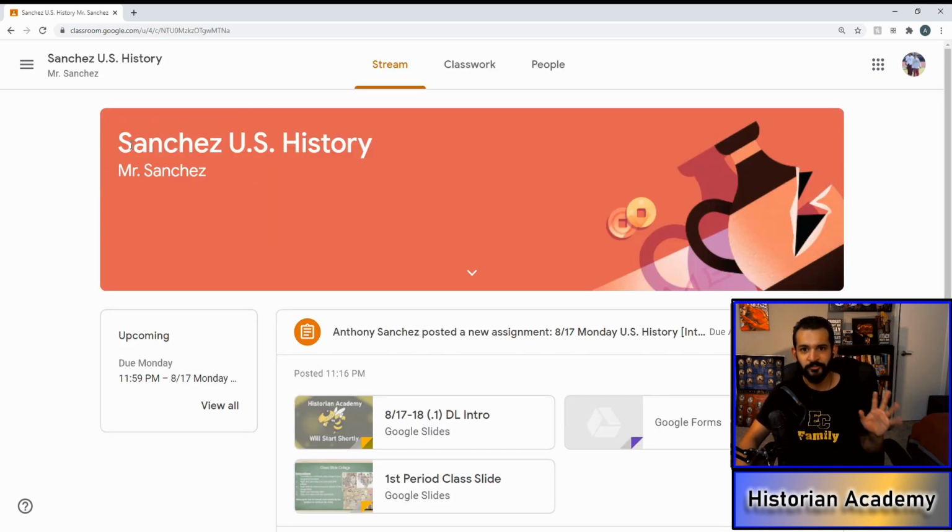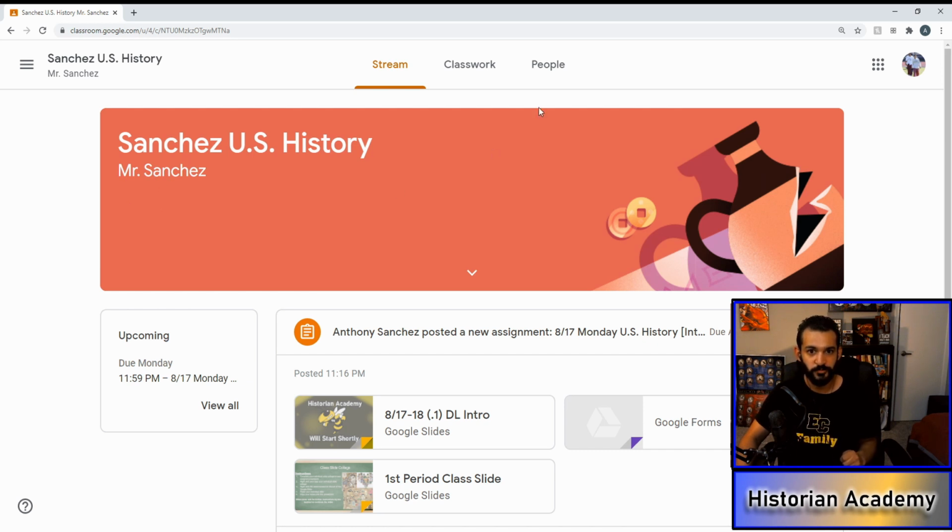Now, something I want to point out here on the very front of the page. If you're synchronous, you already figured this out. If you're asynchronous and want to do synchronous one day, you may need to pay attention. Under here, this is a dummy account, so it's not there. But under here, you'll see a link, and that will take you to the Google Meets, our live streaming session of class for the time that you're supposed to be there. Now, there's also going to be a resource section in the classwork where all the different classrooms with all the different live stream links will be. So you're not limited to just my class, but maybe you want to see 4th period, 5th period. Maybe you need to go through this twice to understand it. All understandable, but this is where you will find it.